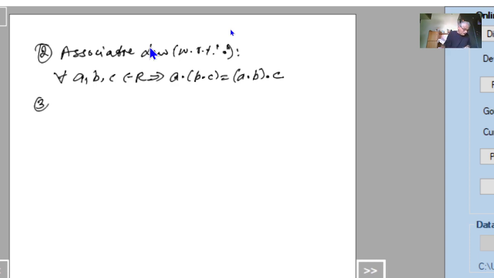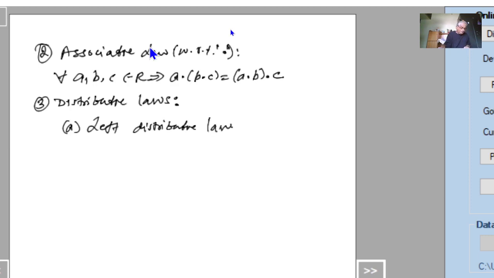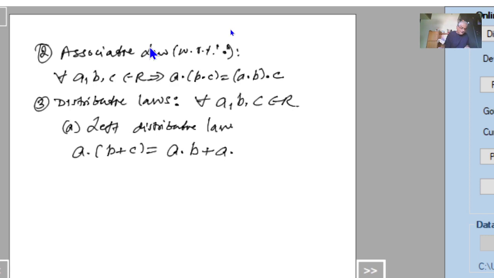And third axiom is distributive laws. In that we have two distributive laws. Left distributive law: for all A, B, C belongs to R, A dot of B plus C is equal to A dot B plus A dot C. This is known as the left distributive law.